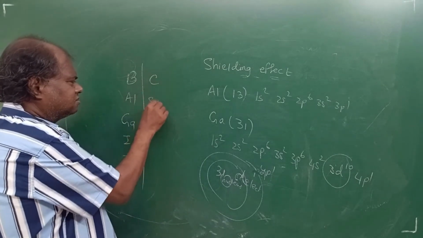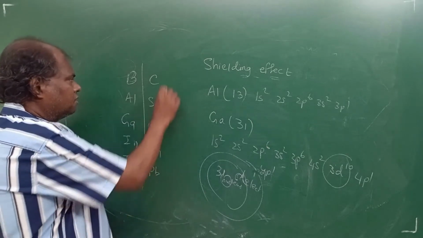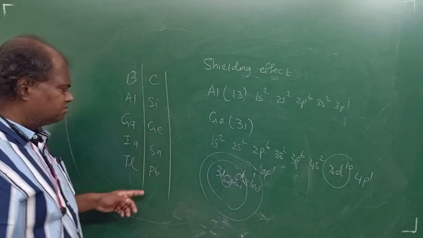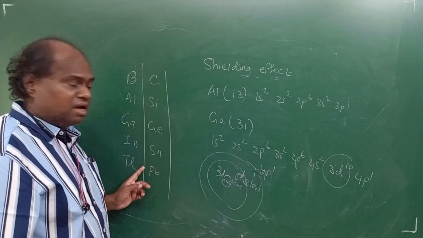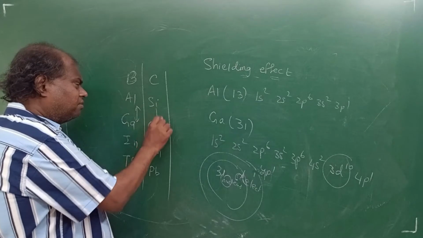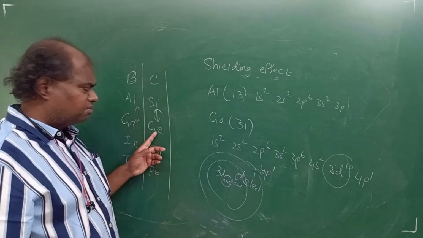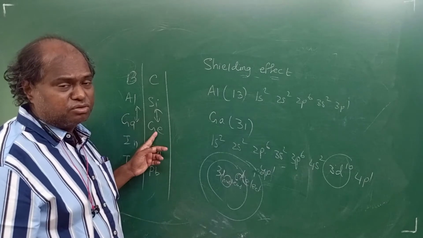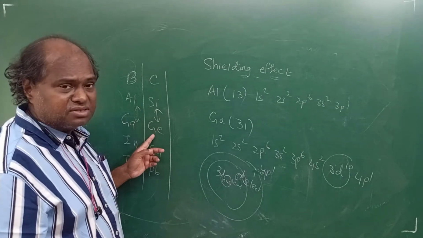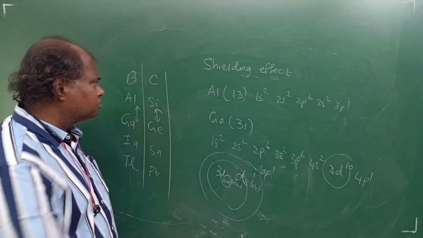Carbon, silicon, germanium, tin, lead. Same problem will continue here, student. Aluminium, gallium problem is there. Same problem will come for silicon and germanium also. So we expect that germanium's size should be more. Germanium should have more size. But germanium will have less size. Okay, same problem will continue for the other people also.